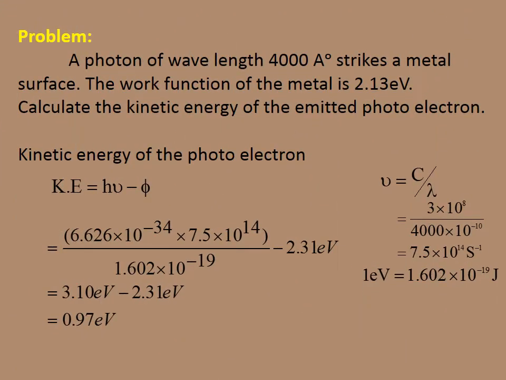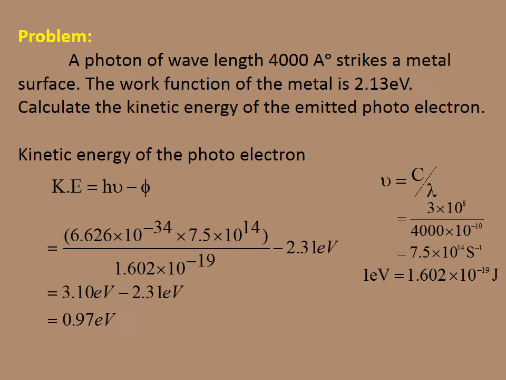Now we are going to discuss the problem. A photon having a wavelength of 4000 angstrom strikes a metal surface. The work function of the metal is 2.13 electron volt. Calculate the kinetic energy of the emitted photoelectron.